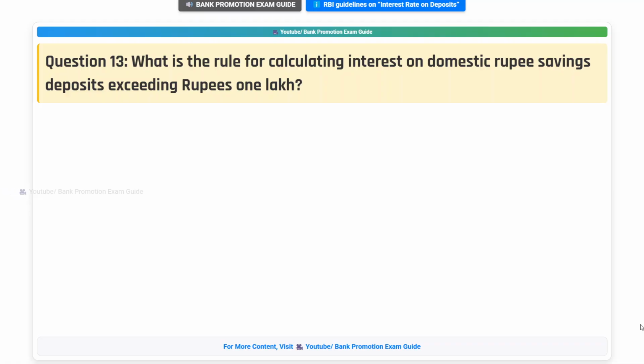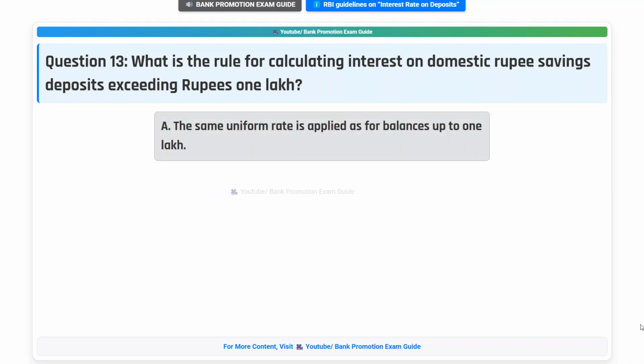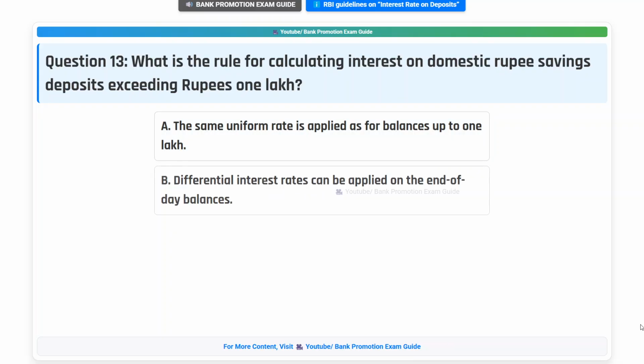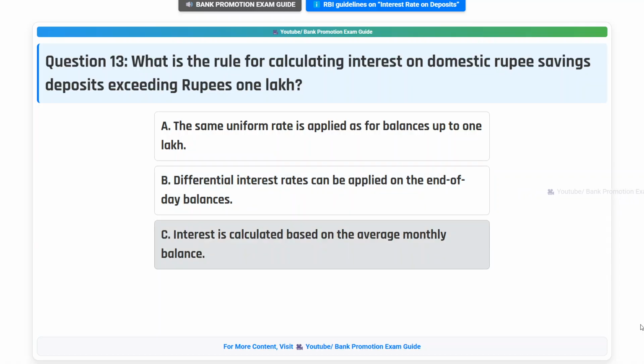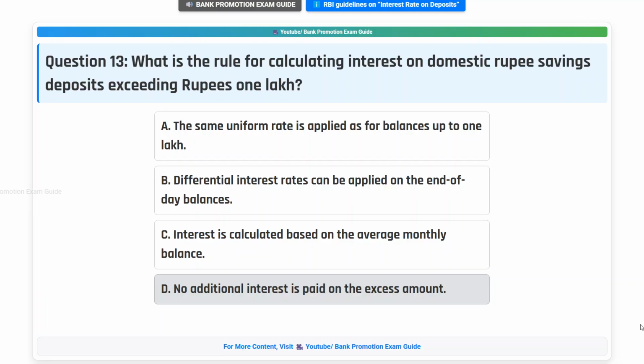Question 13. What is the rule for calculating interest on domestic rupee savings deposits exceeding rupees 1 lakh? Option A. The same uniform rate is applied as for balances up to 1 lakh. Option B. Differential interest rates can be applied on the end-of-day balances. Option C. Interest is calculated based on the average monthly balance. Option D. No additional interest is paid on the excess amount.